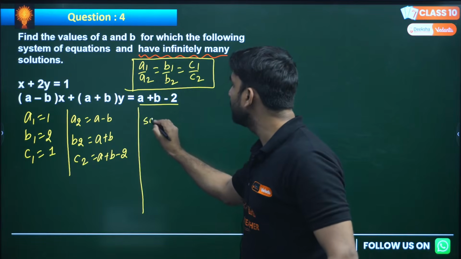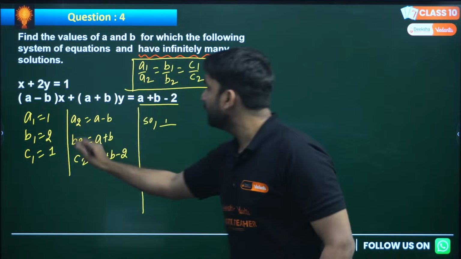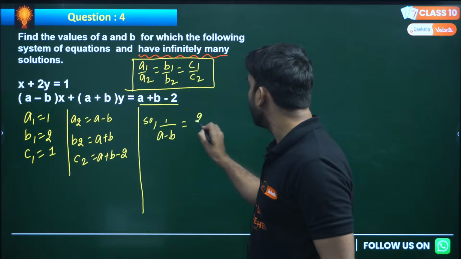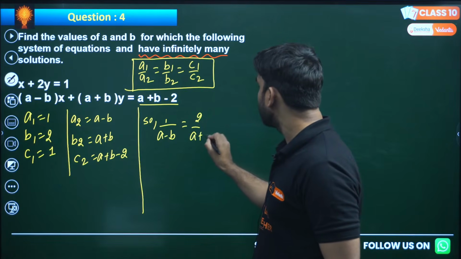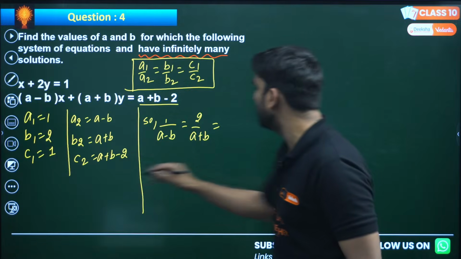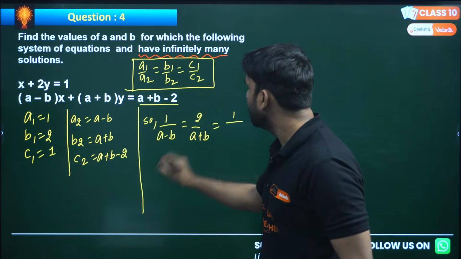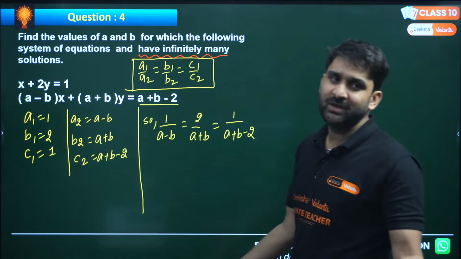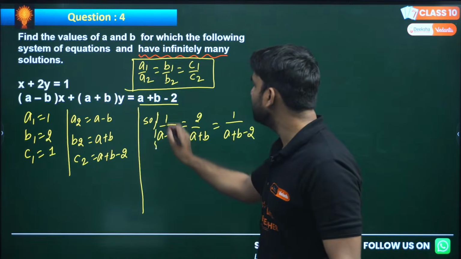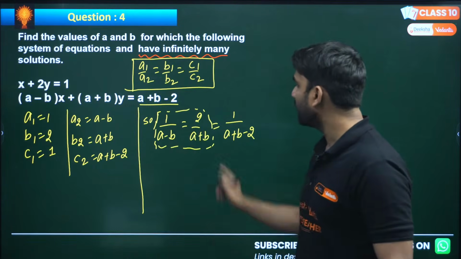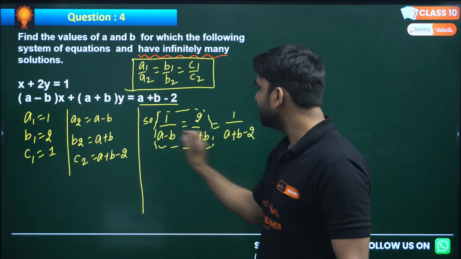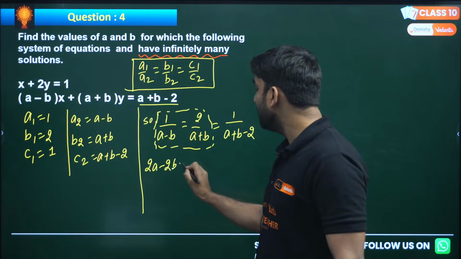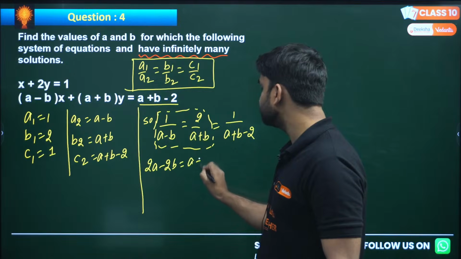Now put in the values. A1 is 1, by a2, which is a minus b, equals b1, which is 2, by b2, which is a plus b, equals c1, which is 1, divided by c2, which is a plus b minus 2. This is a very easy question. First take these two and cross multiply. So 2a minus 2b will be equal to a plus b, since a plus b into 1 is a plus b.